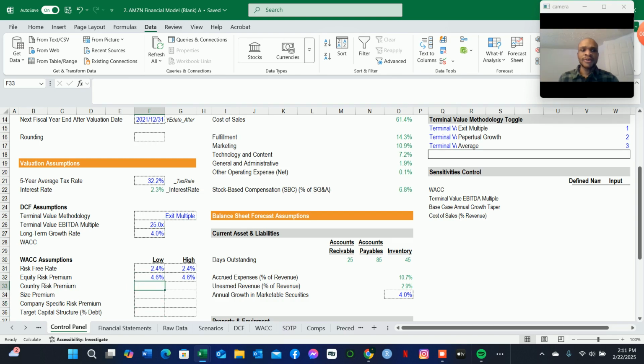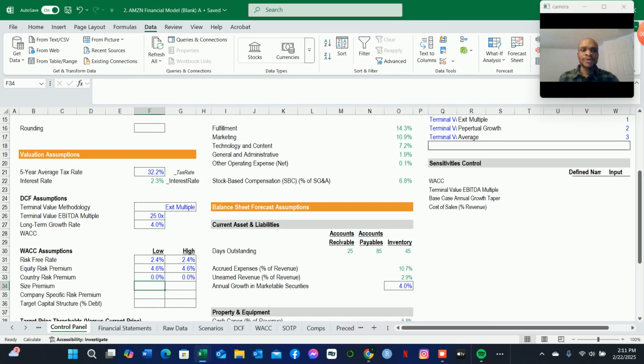And then we also have here the country risk premium, which we will consider to be null. It applies for both the low and the high, given that Amazon operates in the United States. And we also have a size premium here of null, given that Amazon operates in many different industries.